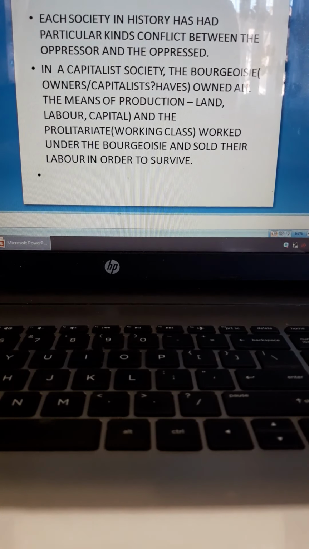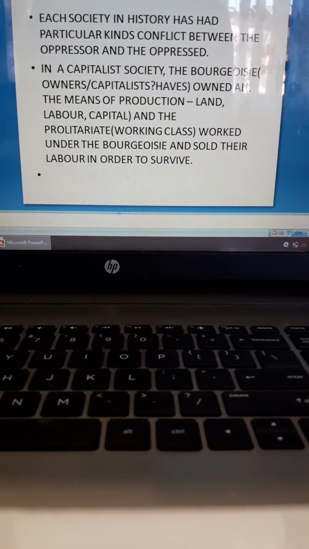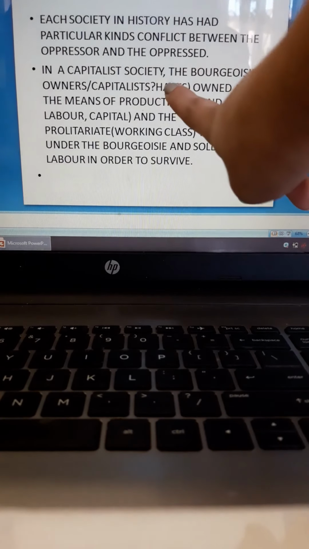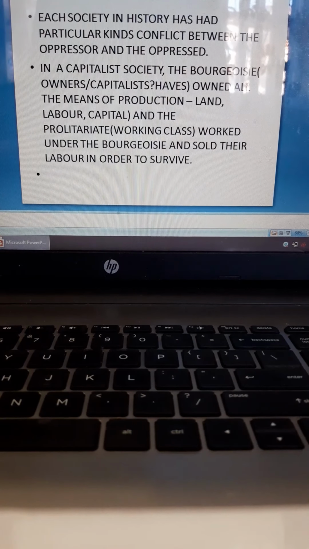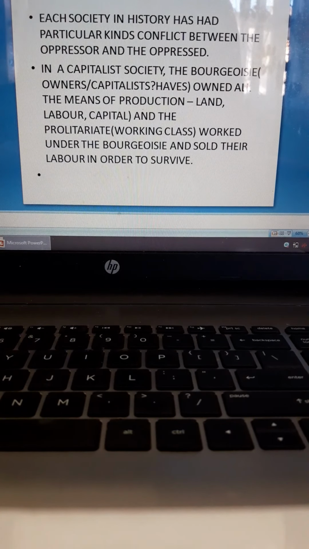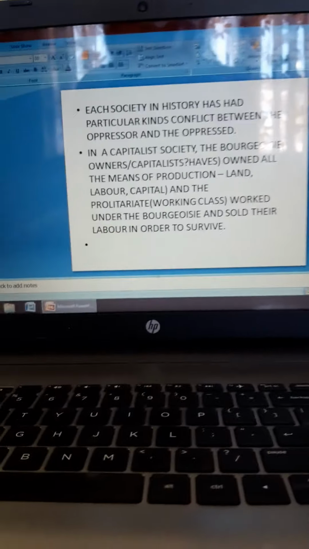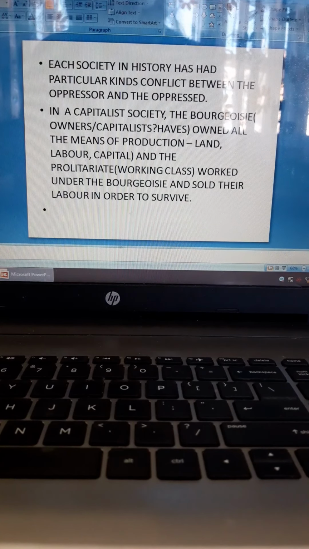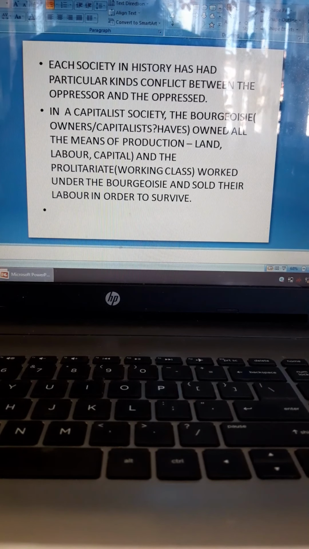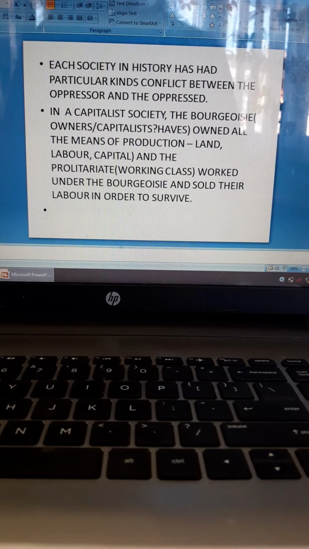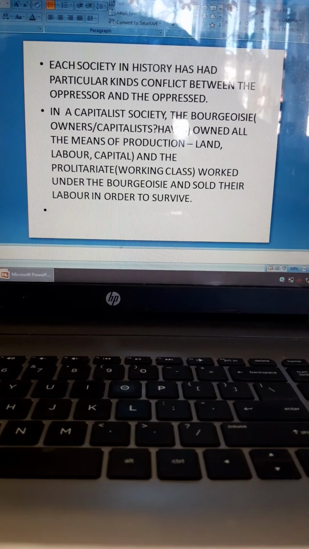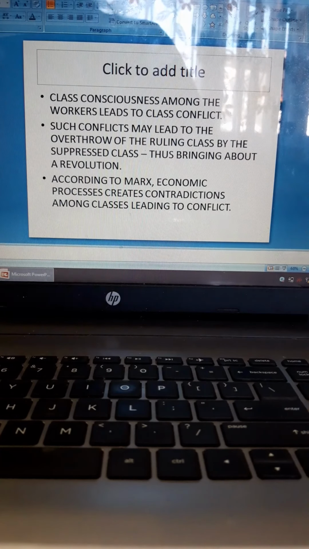The bourgeois are the haves, and these people own the means of production. And the proletariat are called the have nots. They do not own any means of production, that's why they are called the have nots. So they are the haves and the have nots. If you cannot remember bourgeois and proletariat, just remember haves and have nots, okay.